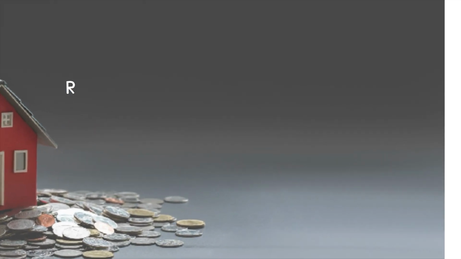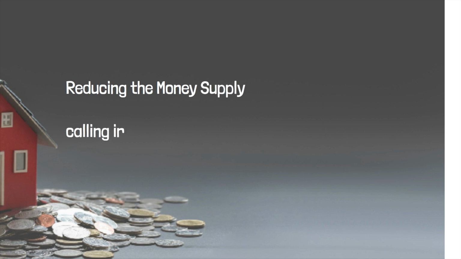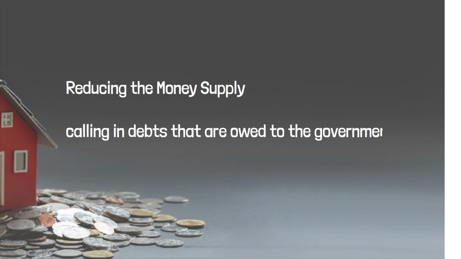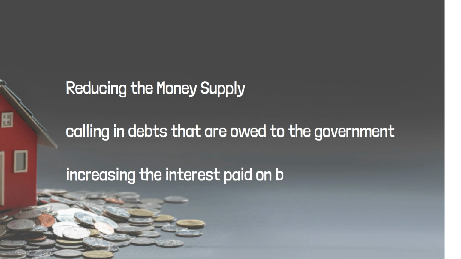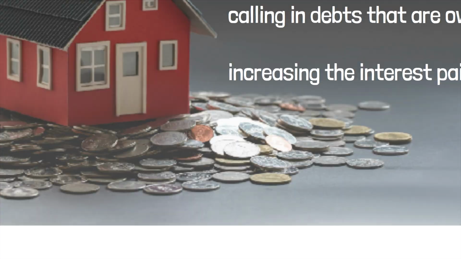The third method is to directly or indirectly reduce the money supply by enacting policies that encourage the reduction of the money supply. Two examples of this include calling in debts that are owed to the government and increasing the interest paid on bonds so that more investors will buy them. The latter policy raises the exchange rate of the currency due to high demand and in turn increases imports and decreases exports. Both of these policies will reduce the amount of money in circulation because the money will be going directly in the government's pocket where it can be controlled easily.